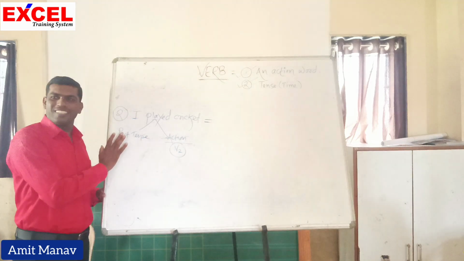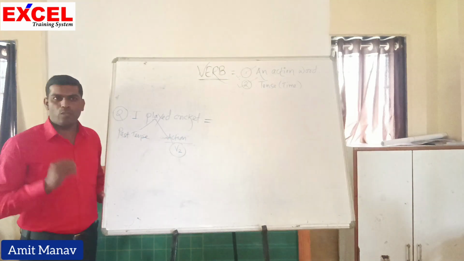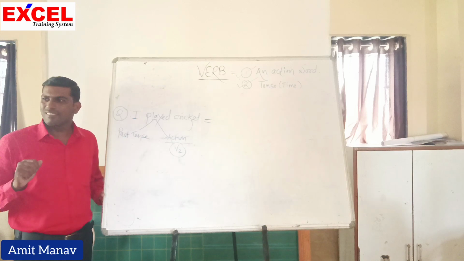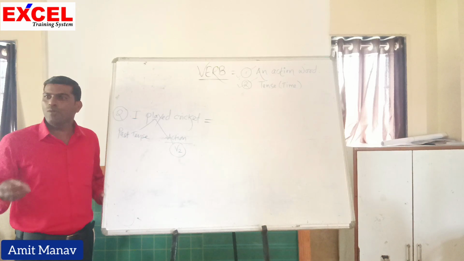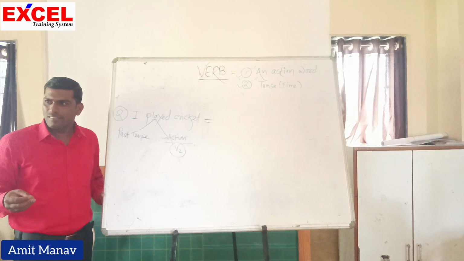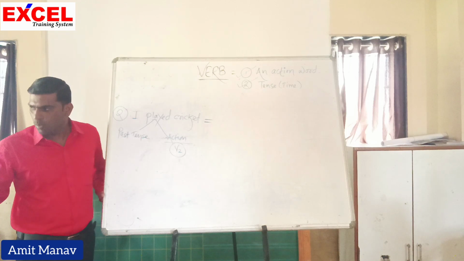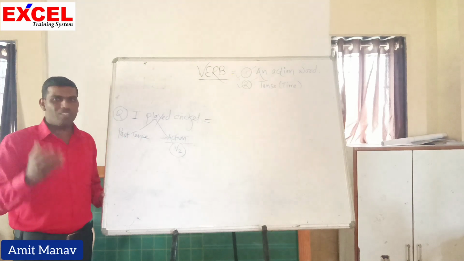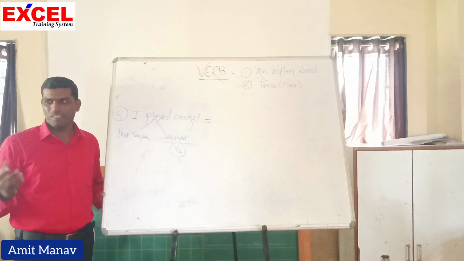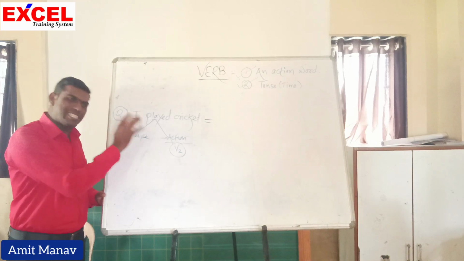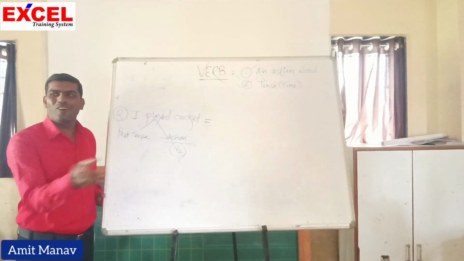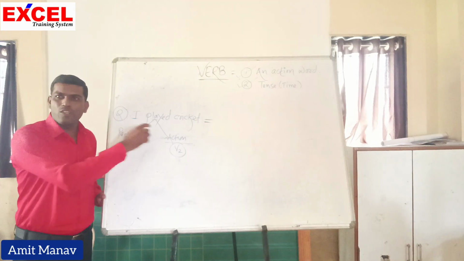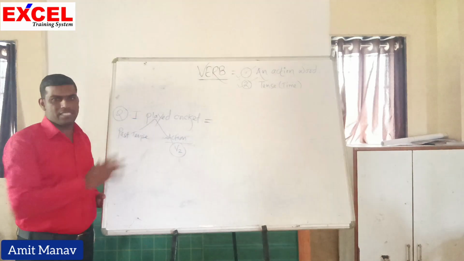For example, at what time did you come here today? When did you come here? In the morning. So you want to indicate time here. Your focus is not on the completion of the action. Though this action is completed, our focus is not on completion. Our focus is on the time. Therefore, it is called V2 or past tense.